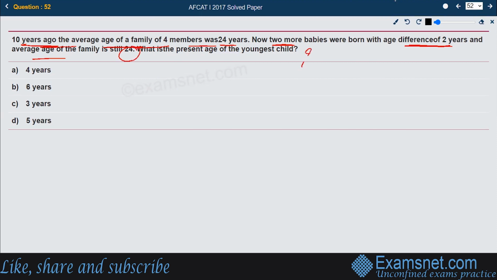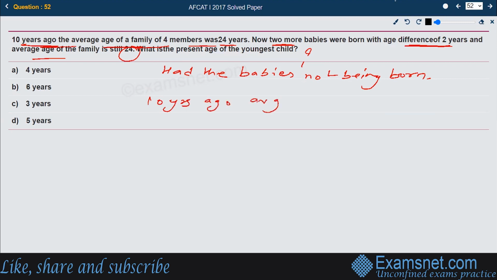That's what they're asking. So, what he's saying: 10 years ago, the average age of the family of 4 members was 24. How can we take this? Had the babies not been born, what would have been the scene? See, 10 years ago, the average was 24.